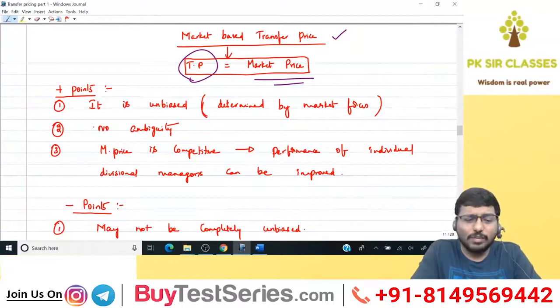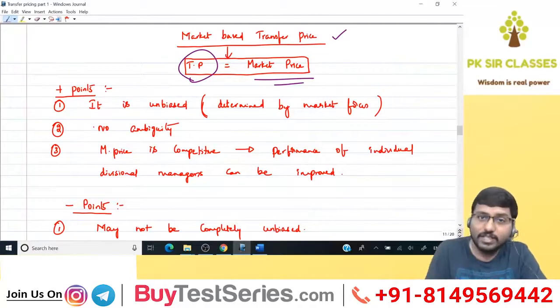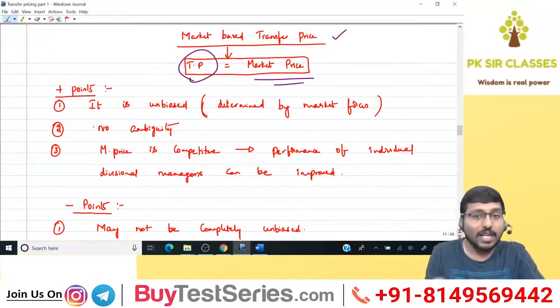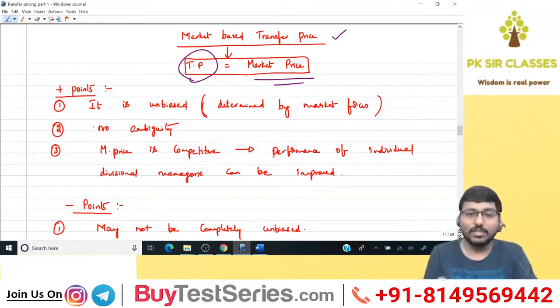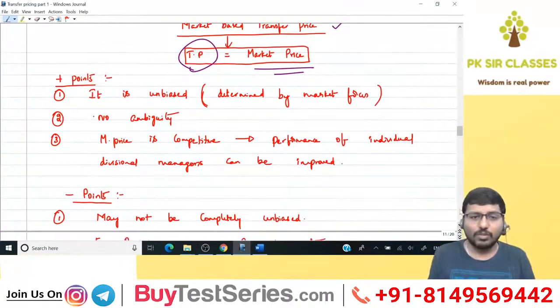See, fixation of TP based on market price, nothing you need to learn because it's just a copy paste of a number. We are not going to learn anything over there. But what are we going to learn right now? If we fix TP as market price, what are all the things that will be plus for us? What are all the things that will be minus for us? That's what we are going to see. Now, let's start with the positive points.